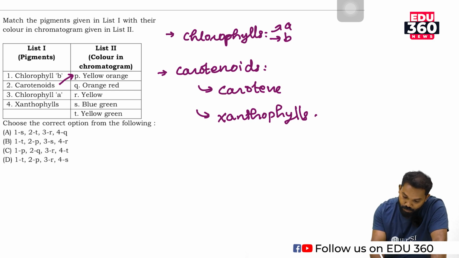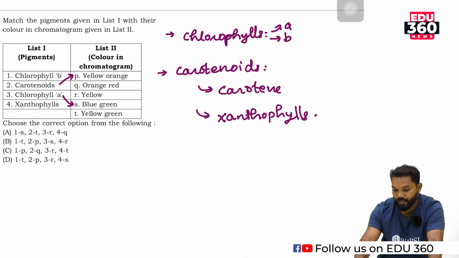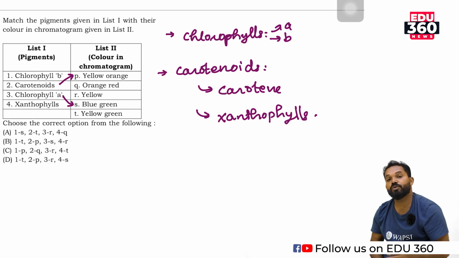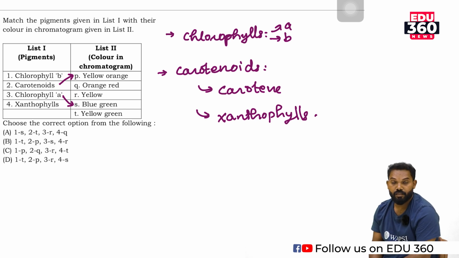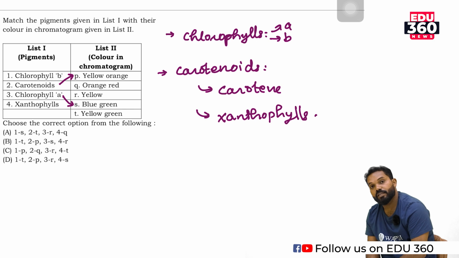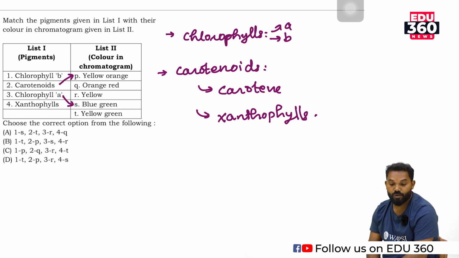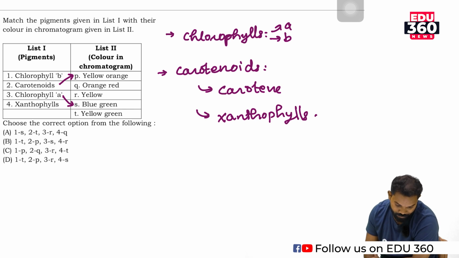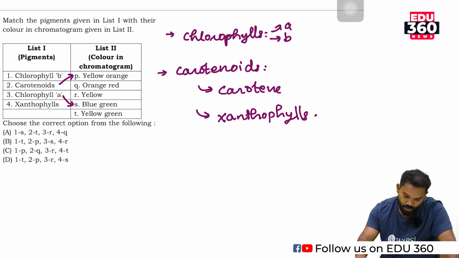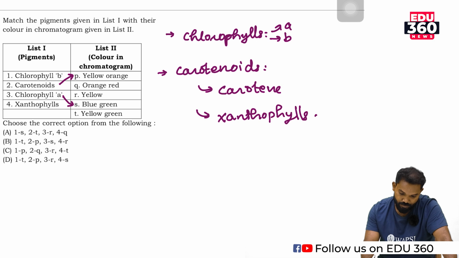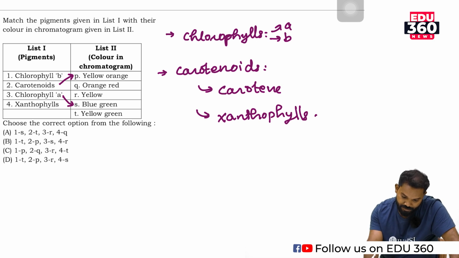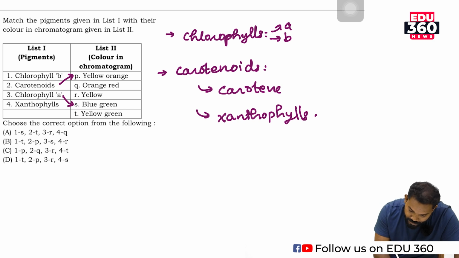Chlorophyll A is the blue green color. Chlorophyll A is the major pigment of blue green algae and also green algae, Chlorophyceae. So they give a blue green. Then chlorophyll B gives yellow green.